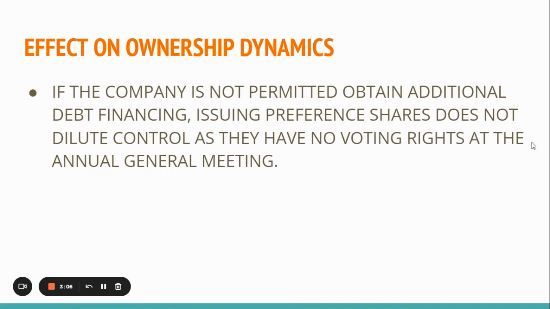If the company is not permitted to obtain additional debt financing, issuing preference shares does not dilute control, as they have no voting rights at the annual general meeting. This means the company can stay operating in the manner that it was without fear of a takeover. This is due to the preference shares' limited participatory role.